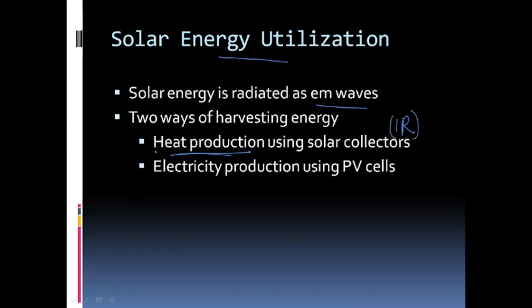There will be plenty of heat in it. So we can trap the heat energy from solar radiation. The second method is electricity production. Since solar energy is electromagnetic, we can directly produce electricity from EM waves using photovoltaic cells. So these are the two general methods that we adopt to trap solar energy.